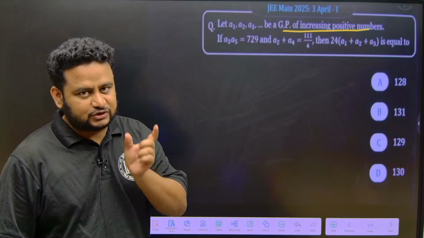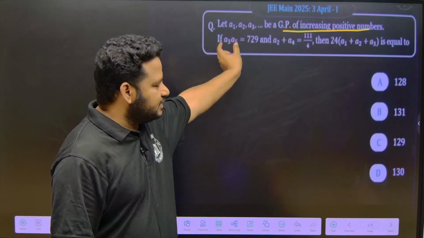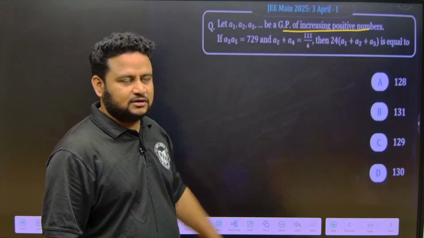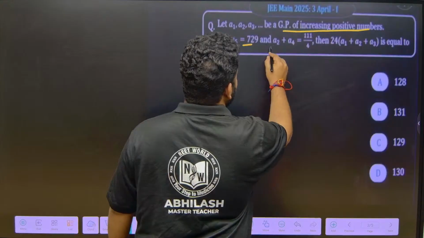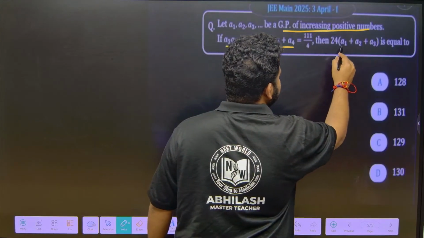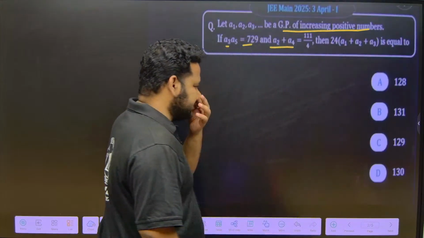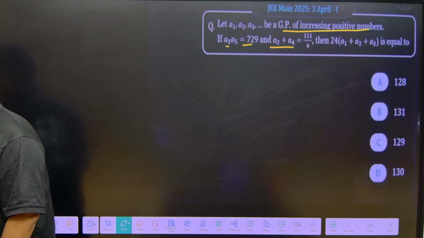First of all, the common ratio can never be negative here, since the terms A1, A2, A3 should be in increasing order. What they have given: A3 times A5 is 729, and A2 plus A4 is 111 by 4. Then they are asking us to find 24 times A1, A2, A3. This is a very simple, straightforward question.